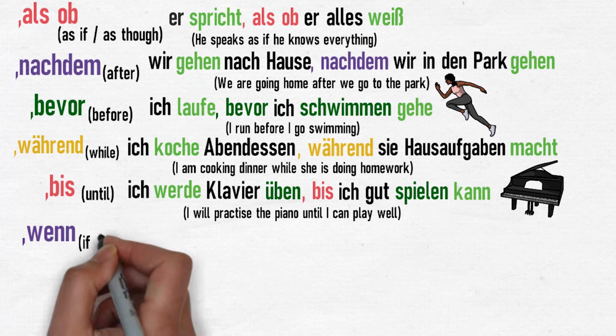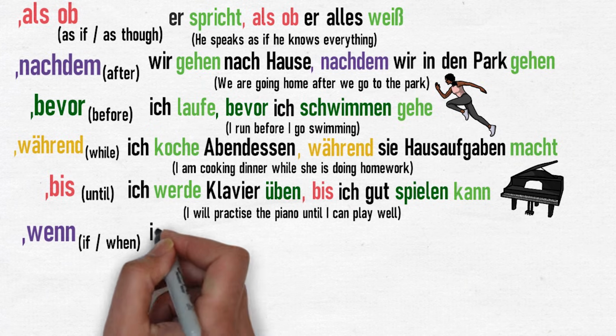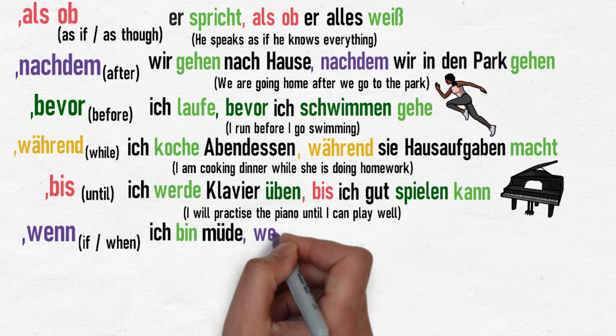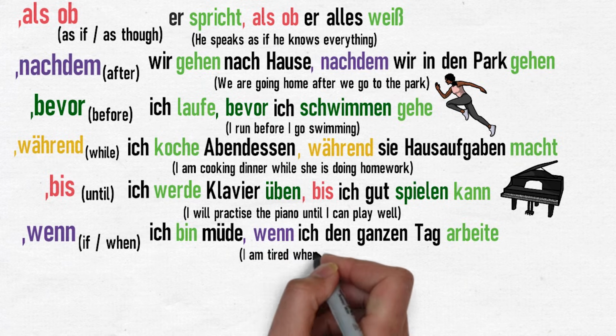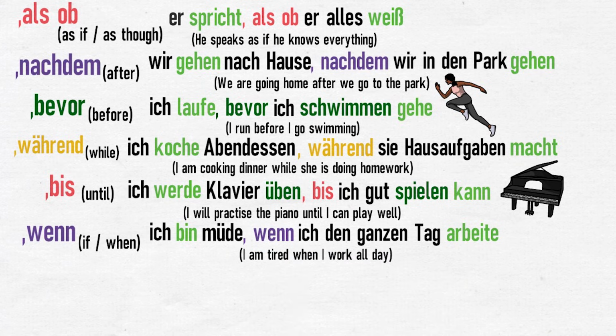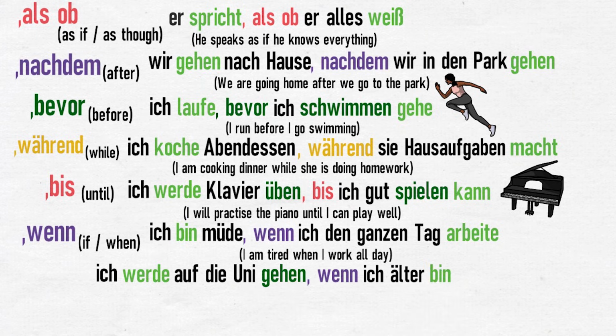Wenn, meaning if or when, and this means when if it's used with the present or the future tense, and if it's used with the conditional tense. For example, ich bin müde, wenn ich den ganzen Tag arbeite. I am tired when I work all day. Or, ich werde auf die Uni gehen, wenn ich älter bin. I will go to uni when I'm older.